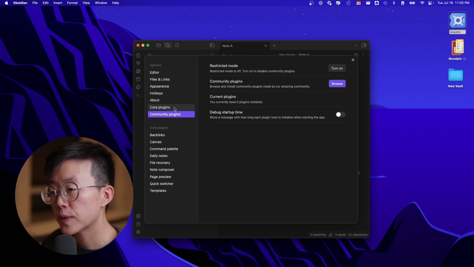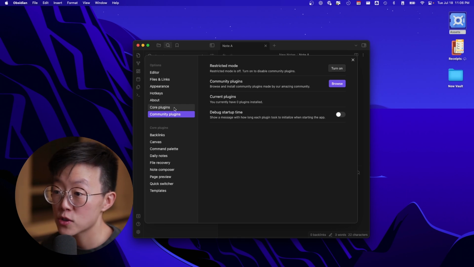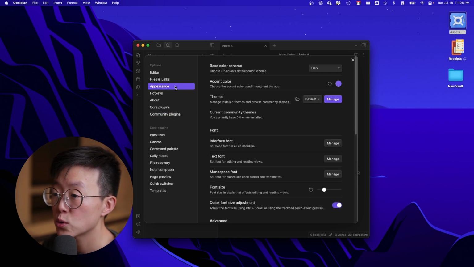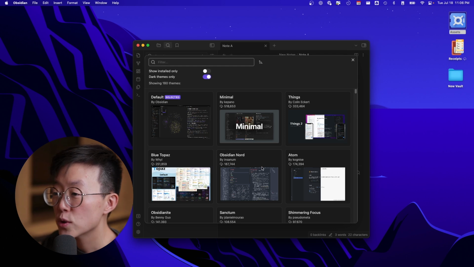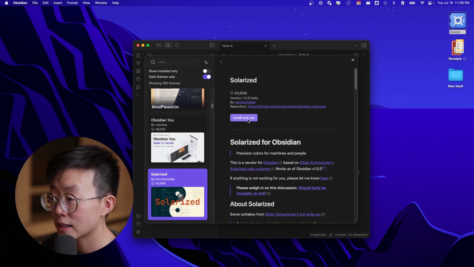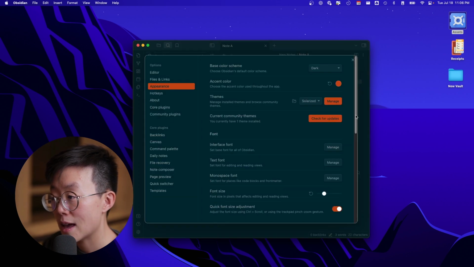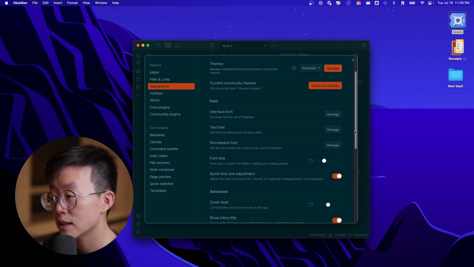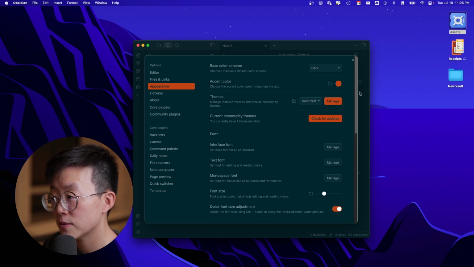We have gone through things that make Obsidian work the way you want, but let's make it look the way you like as well. So the way to do it is going to the appearance, and you can install different themes. Go to Themes, Manage. Then you can browse the theme that you like. For example, I like this one, so I can click Install and Use.